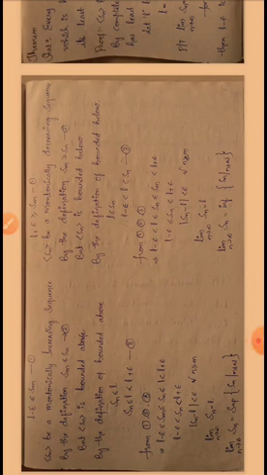So sequence Sn is a monotonically increasing sequence. By the definition, Sm is less than or equal to Sn for n greater than or equal to m.